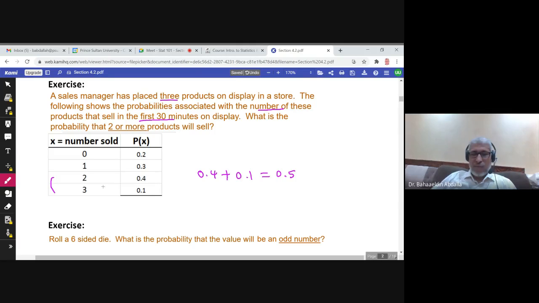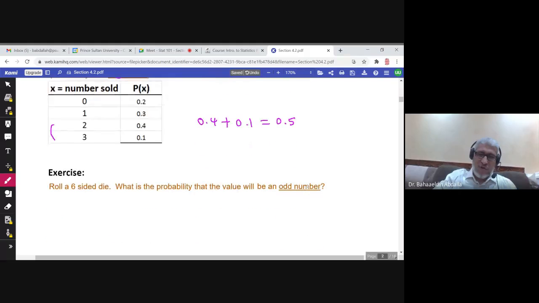Again, if I ask you, are these events mutually exclusive? The answer would be yes, because either he will sell 0 or 1 or 2 or 3. These are mutually exclusive events. That's why when we find the union, or, we just add them. 0.4 plus 0.1 is 0.5.